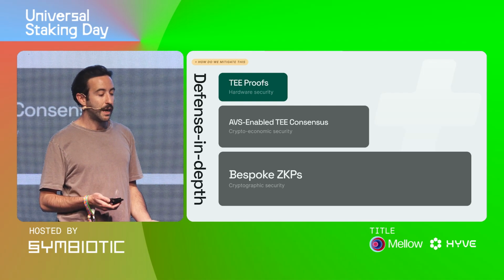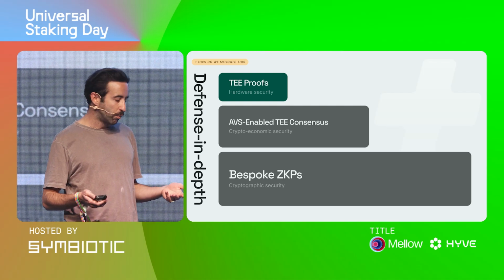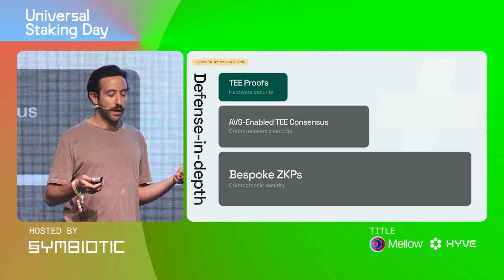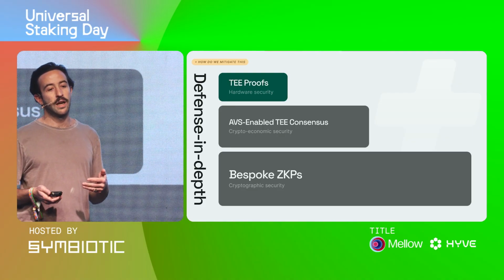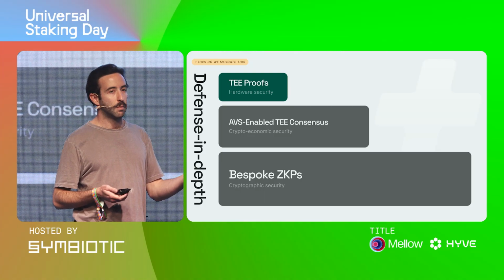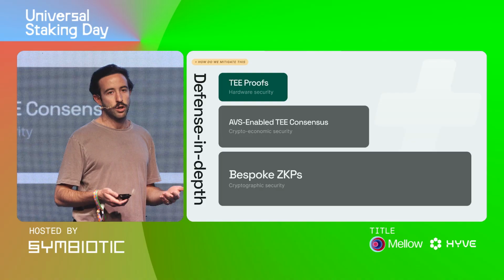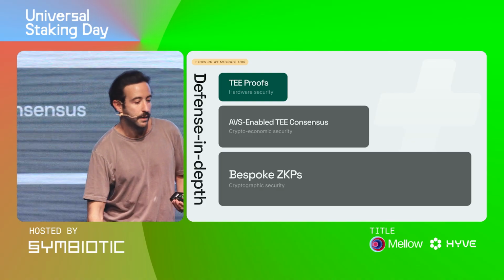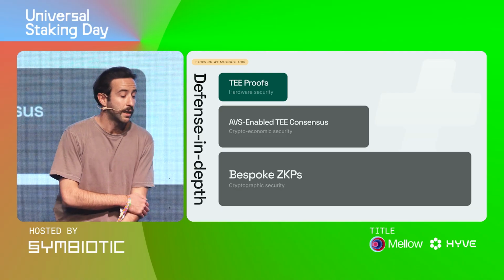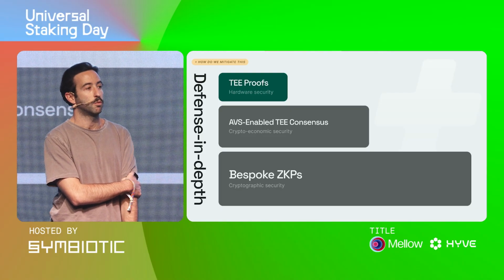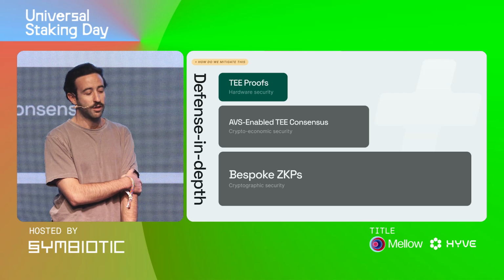The advantage of that is, in normal proof of stake, you're basically paying an economic penalty not to collude. But when you actually have TEEs on top of it, you have to also pay for breaking into the TEE, which, assuming these TEEs are running in cloud data centers, is quite difficult. So that's one factor that would reduce the stake required to secure such a system.